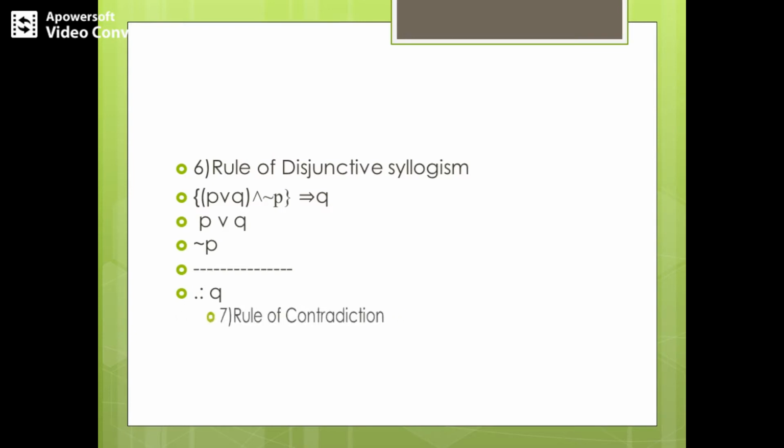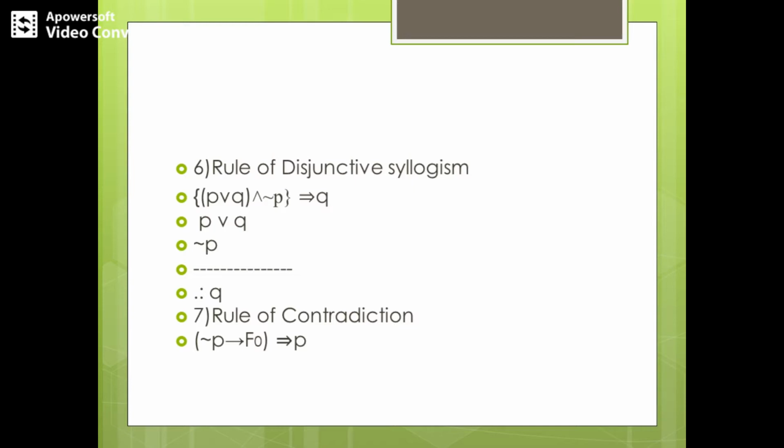So the last rule is the rule of contradiction. This rule states that if negation P implies F naught, the contradiction, is true, or if negation P implies contradiction is true, then P is true. Or we can say that negation P implies contradiction logically implies P. Here F naught is the contradiction, and we can also express it in tabular form as negation P implies F naught, and give a line, therefore P.